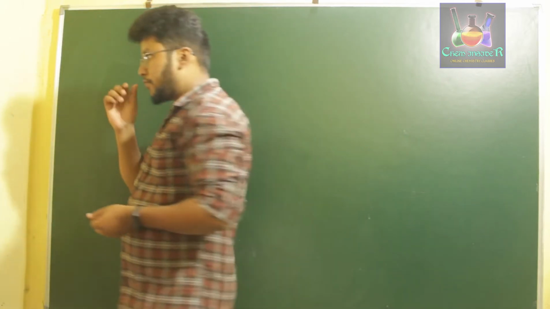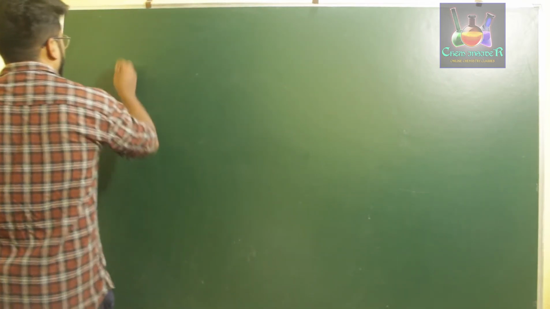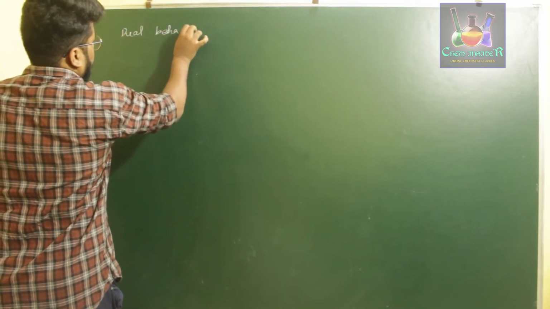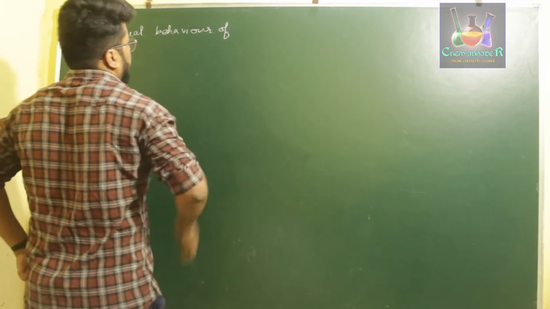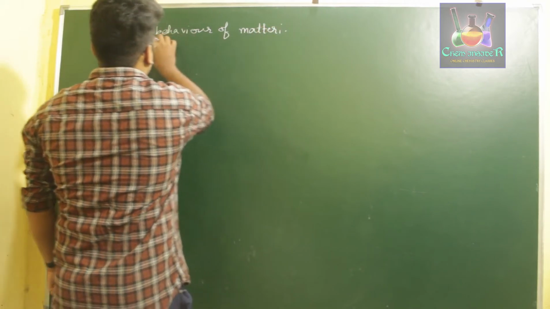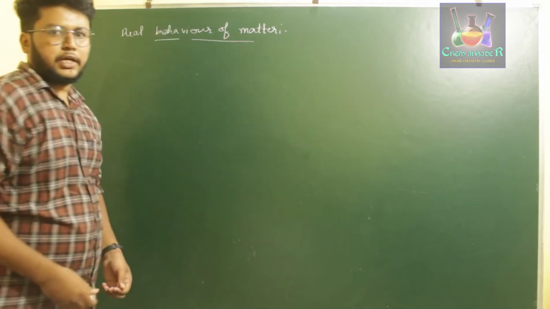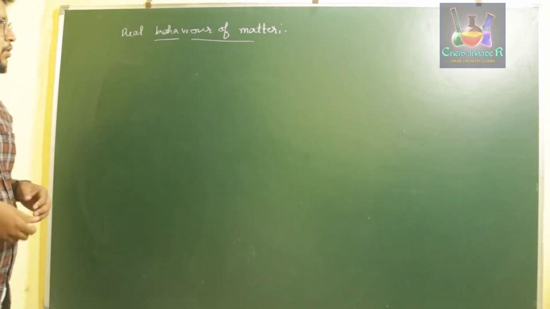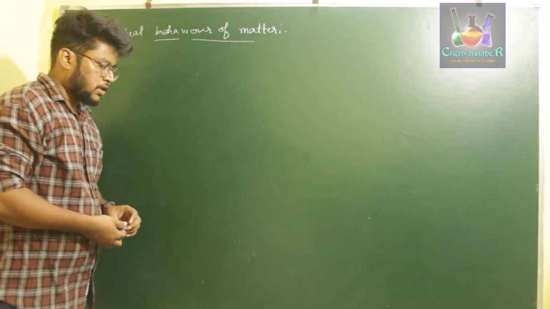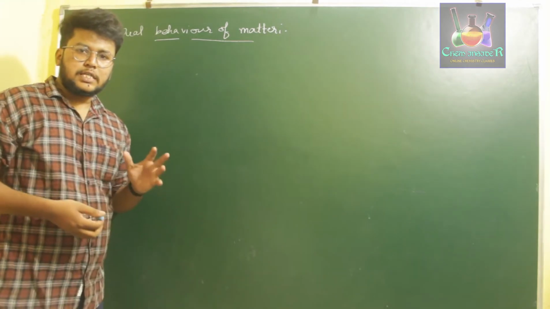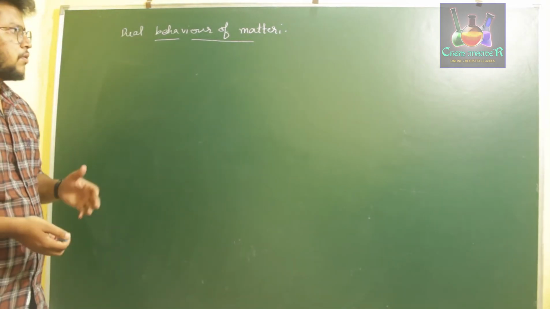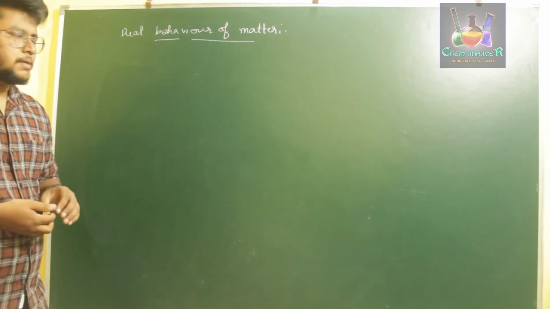The first one is the dual nature of matter, or dual behavior of matter. We know the dual behavior of electron, right? We have studied the dual behavior of electromagnetic radiation. Now in today's class we are going to discuss the dual behavior of matter, which is very important especially for any substance which appears in the environment. Matter is nothing but any substance which has certain mass and occupies some space, right?